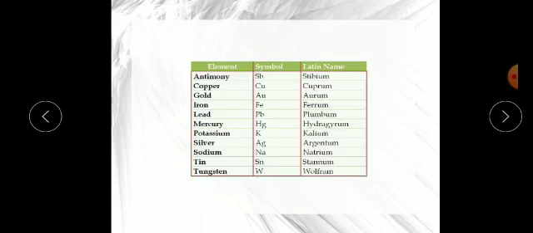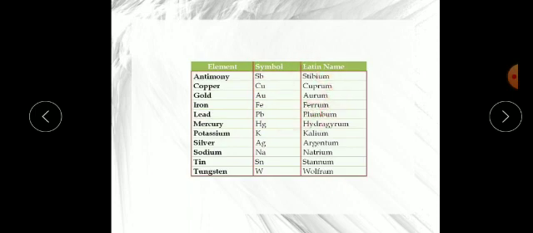Here you can see the first column is of elements: antimony, copper, gold, iron, lead. For iron also we are not writing Ir or I, we are writing Fe. Maybe you have seen it, but you are in class 6, so this is general chemistry. For iron we use the symbol Fe, and for copper we use not Co but Cu. Why? Because their Latin names are ferrum and cuprum, so scientists have taken these symbols from their Latin names.